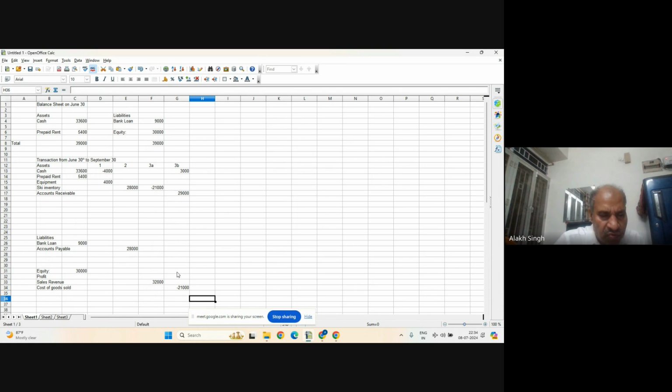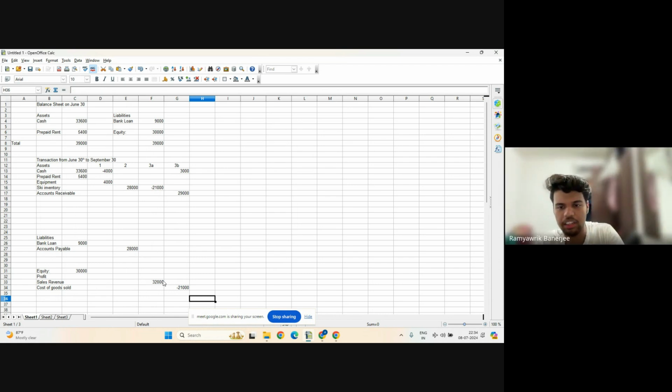So that's why we had to write this part on the stockholders part. It is not equity, but it is profit and loss. So profit is now 11,000: 32,000 minus 21,000 is the profit. So that is the 11,000 of profit that we generate. So why is the cost of goods sold coming under 3B?